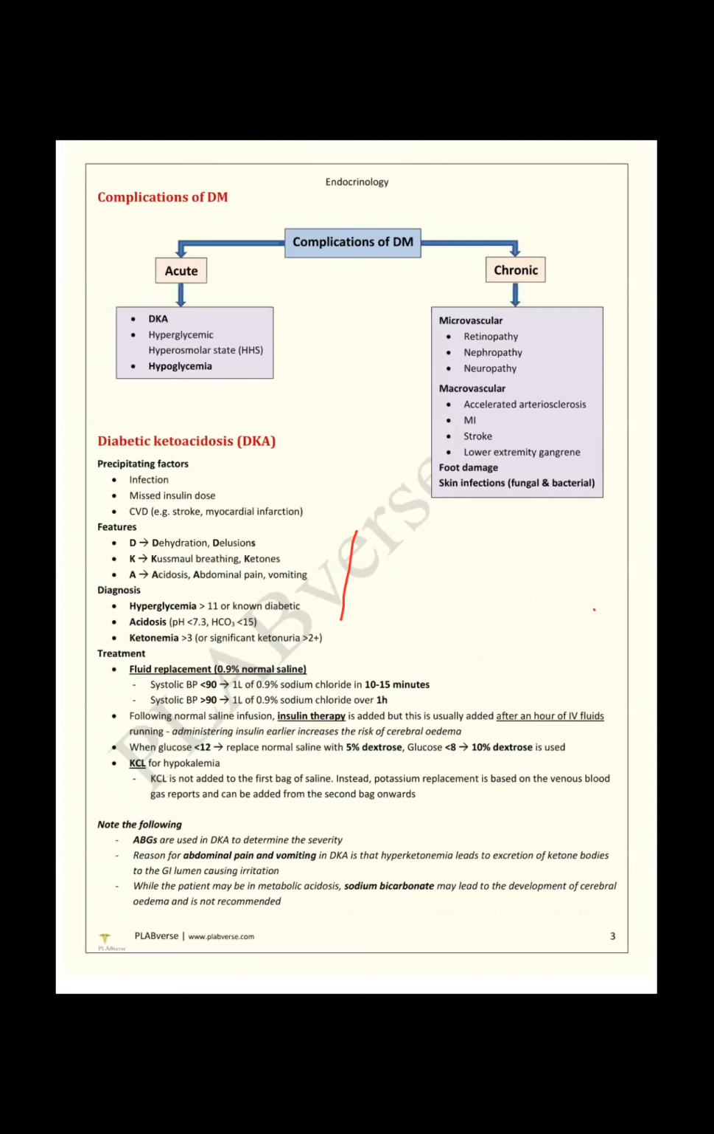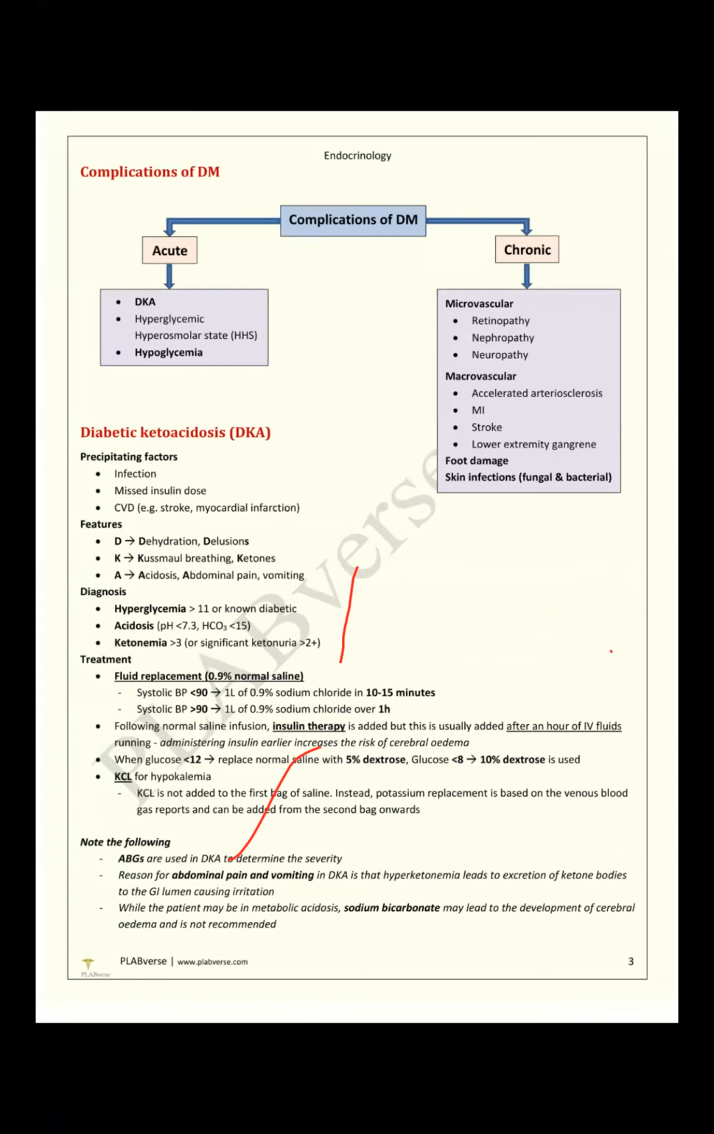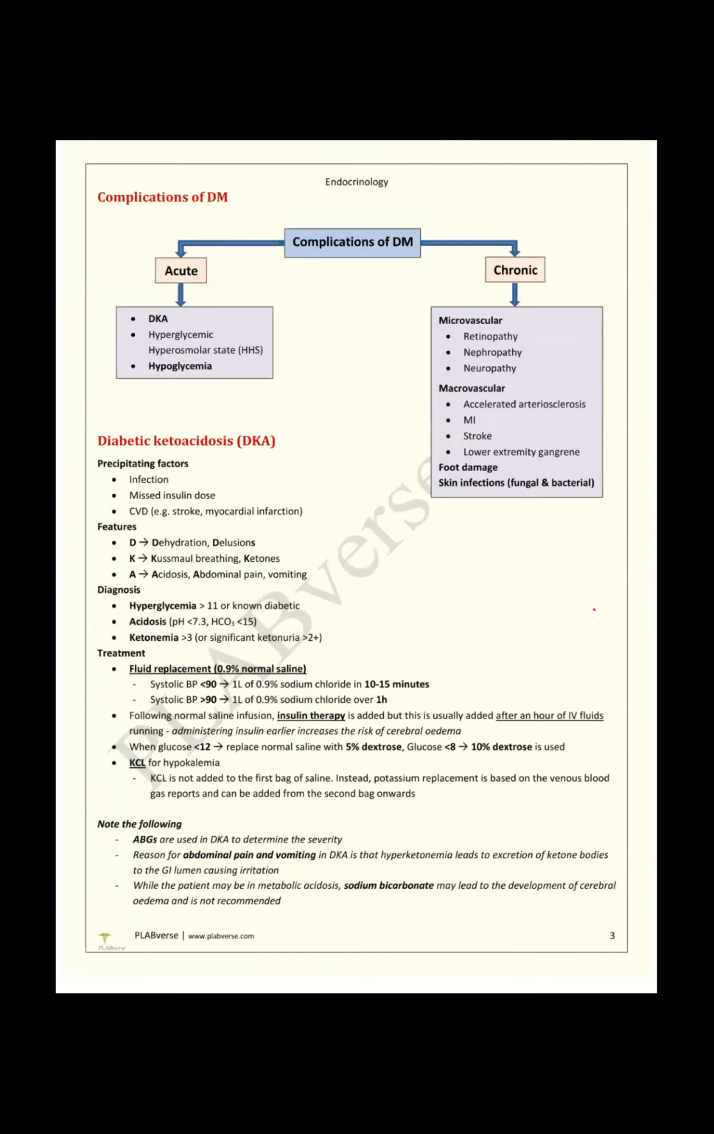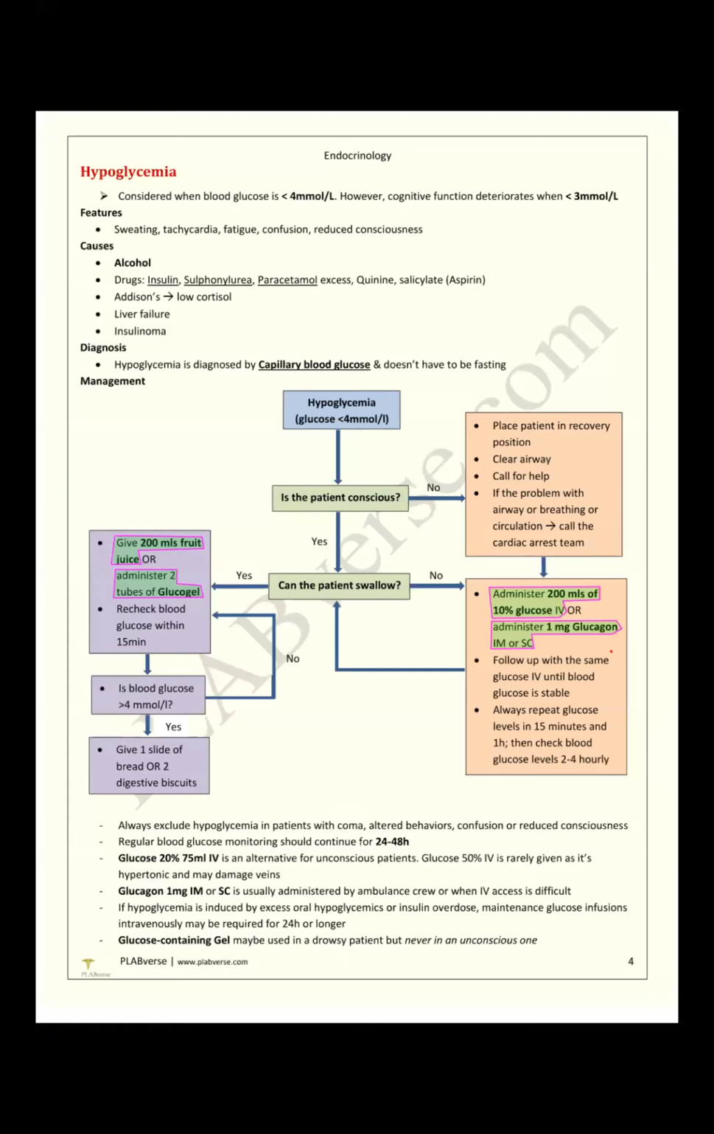ABG interpretation, abdominal pain, vomiting, these are the patient presentation. Hyperketonemia leads to excess ketone bodies. Sodium bicarbonate: in metabolic acidosis, rapid correction goes towards cerebral edema. So we can't hurry this correction, because it causes cerebral edema. Hypoglycemia is considered when blood glucose is below 4.